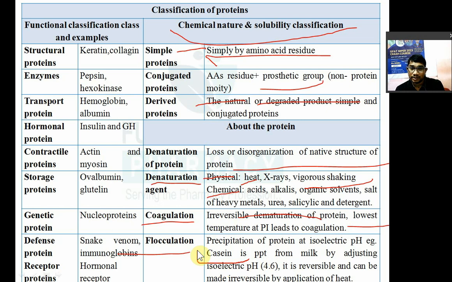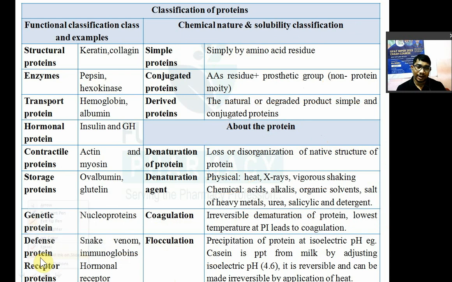Casein जो है it is a milk protein and it is precipitated from the milk by adjusting the isoelectric pH at 4.6, and it is reversible and it can be made irreversible by application of heat. So flocculation is a reversible phenomenon. But by application of heat to the floccules, then it becomes irreversible. So that is about the denaturation of protein. तो ये सब additional point था, कल नहीं था.